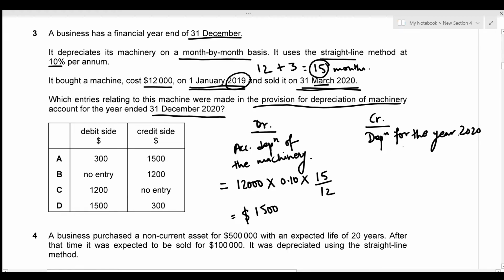And on the credit side, we need to figure out the depreciation for the year 2020. And we know that in the year 2020, we only use the machinery for 3 months. So we just have to figure out the depreciation amount for 3 months. So that's going to be cost 12,000 into rate, which is 10%, into 3 by 12. So that gives us the depreciation for the year 2020 of 300, which is given in option D. So that's just our answer.